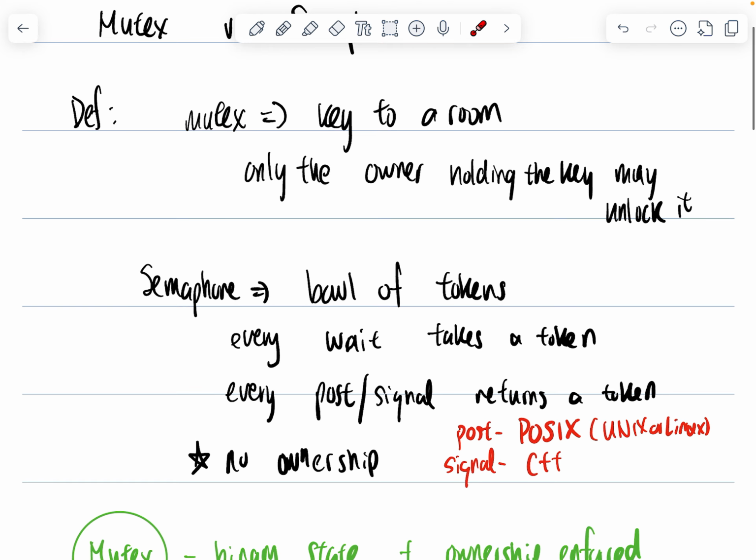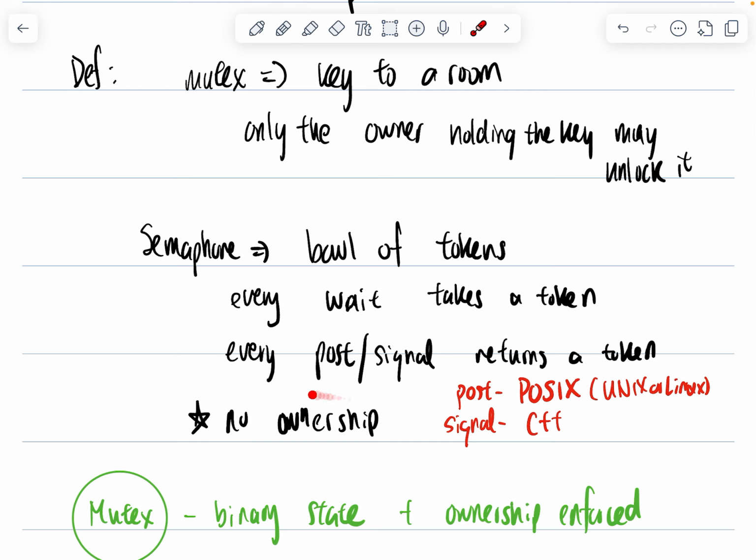On the other hand, a semaphore is like a bowl of tokens, right? So every wait function takes a token, and then every post or signal function returns a token. Post is used in POSIX systems like Unix or Linux, and signal is used in C++. They're just called different things in different operating systems. But the important part here is there's no ownership, and we'll elaborate later.